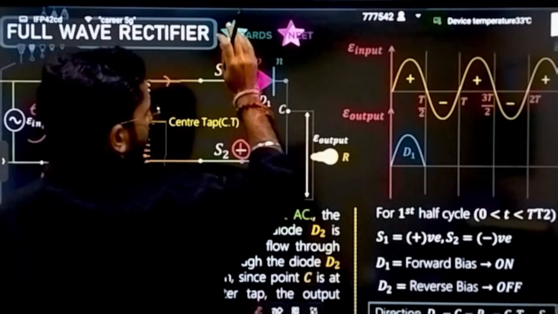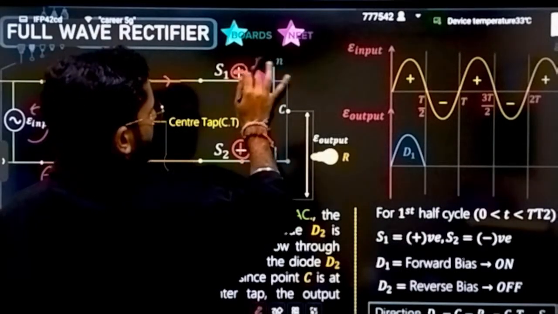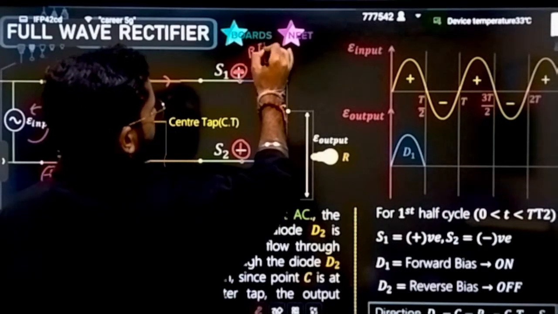Higher potential connected to the P side. Sorry, lower potential. This is not positive. This is negative. Lower potential connected to the P side. That means what kind of biasing? It is reverse biasing.